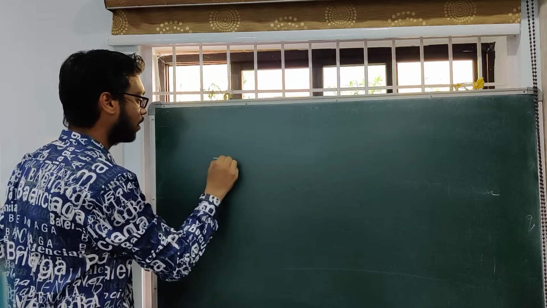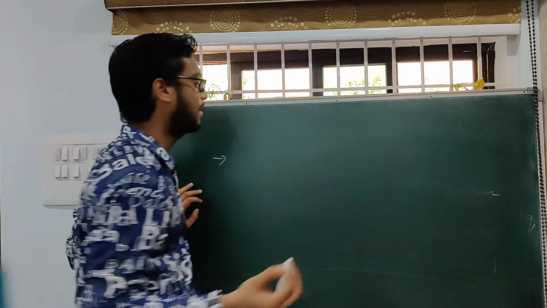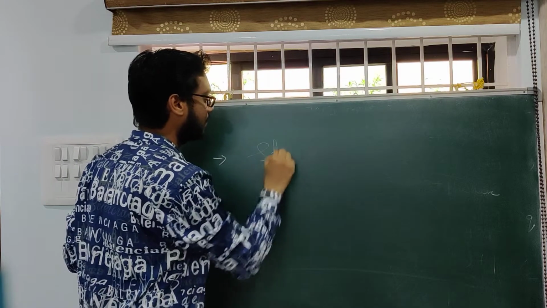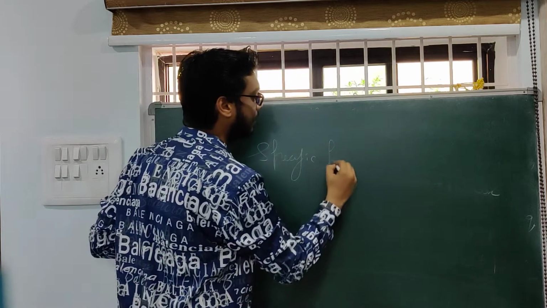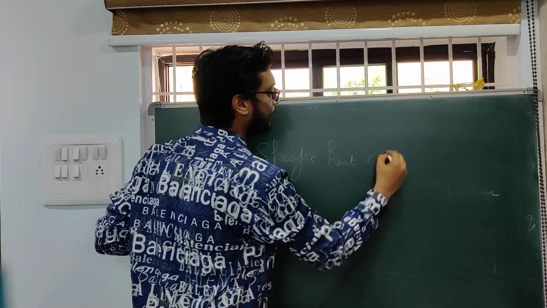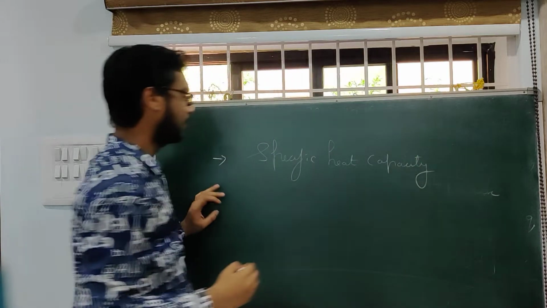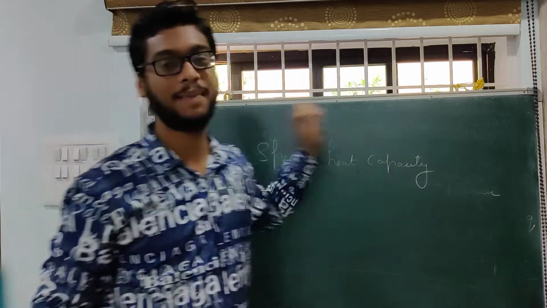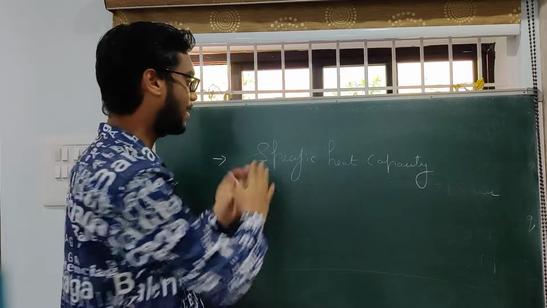Okay. So before going into the concept in depth, we'll see what is specific heat capacity. Okay, so specific heat capacity, simple. To understand easily, let us divide it.